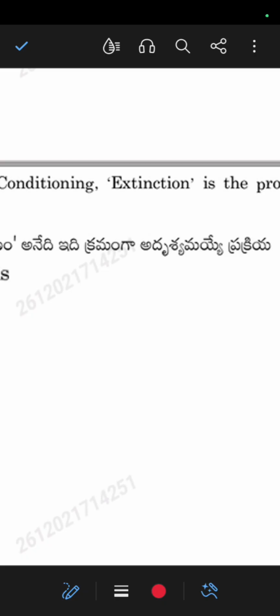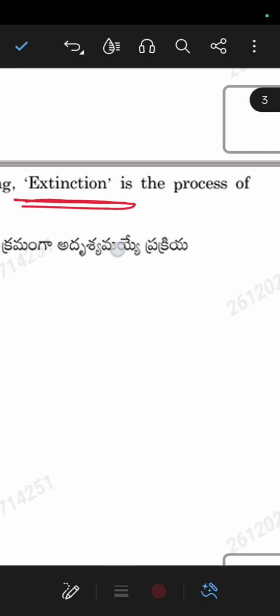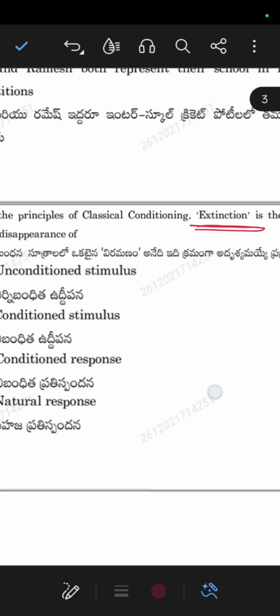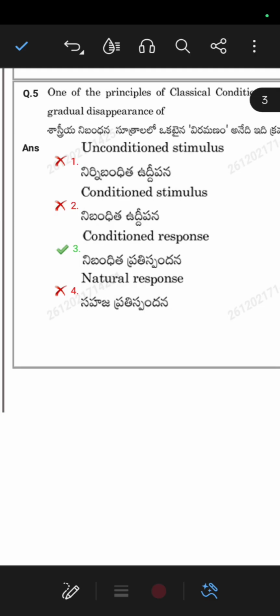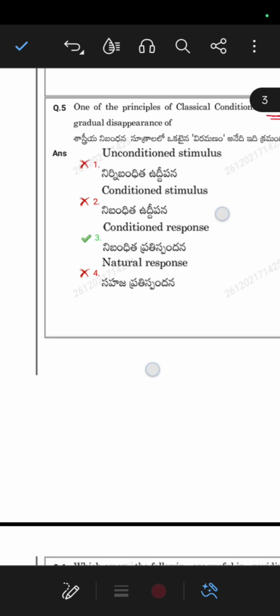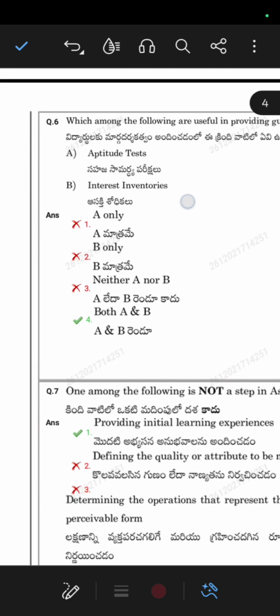So what they asked here about extinction is a process of gradual disappearance of. So the option will be conditioned response. Conditioned stimulus is wrong. Conditioned response is the correct option. Okay, so let us go to the next question.